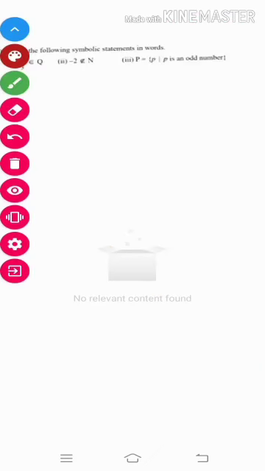The next question under exercise 1.1 is: write the following symbolic statements in words. First one is 4/3. That symbol is called 'belongs to' Q. Here Q stands for rational numbers. That means 4/3 is an element of Q. How do we write it as a statement?